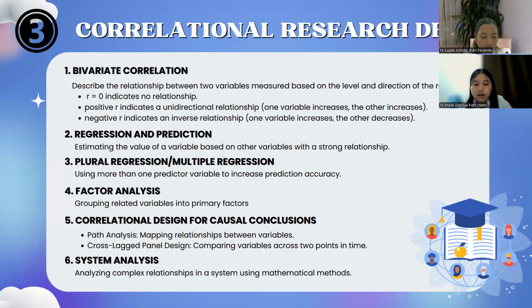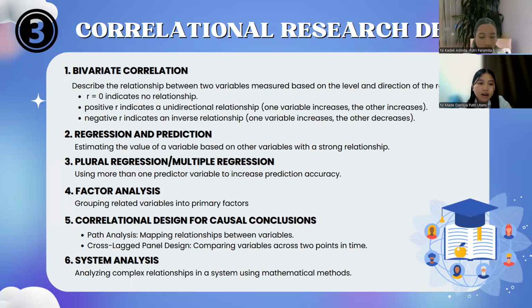Second is regression and prediction. If two variables have a strong relationship, then the value on one of the variables can be used to estimate the value on the other variable. Regression in correlational research refers to the extent to which researchers can predict a variable based on the other variable.